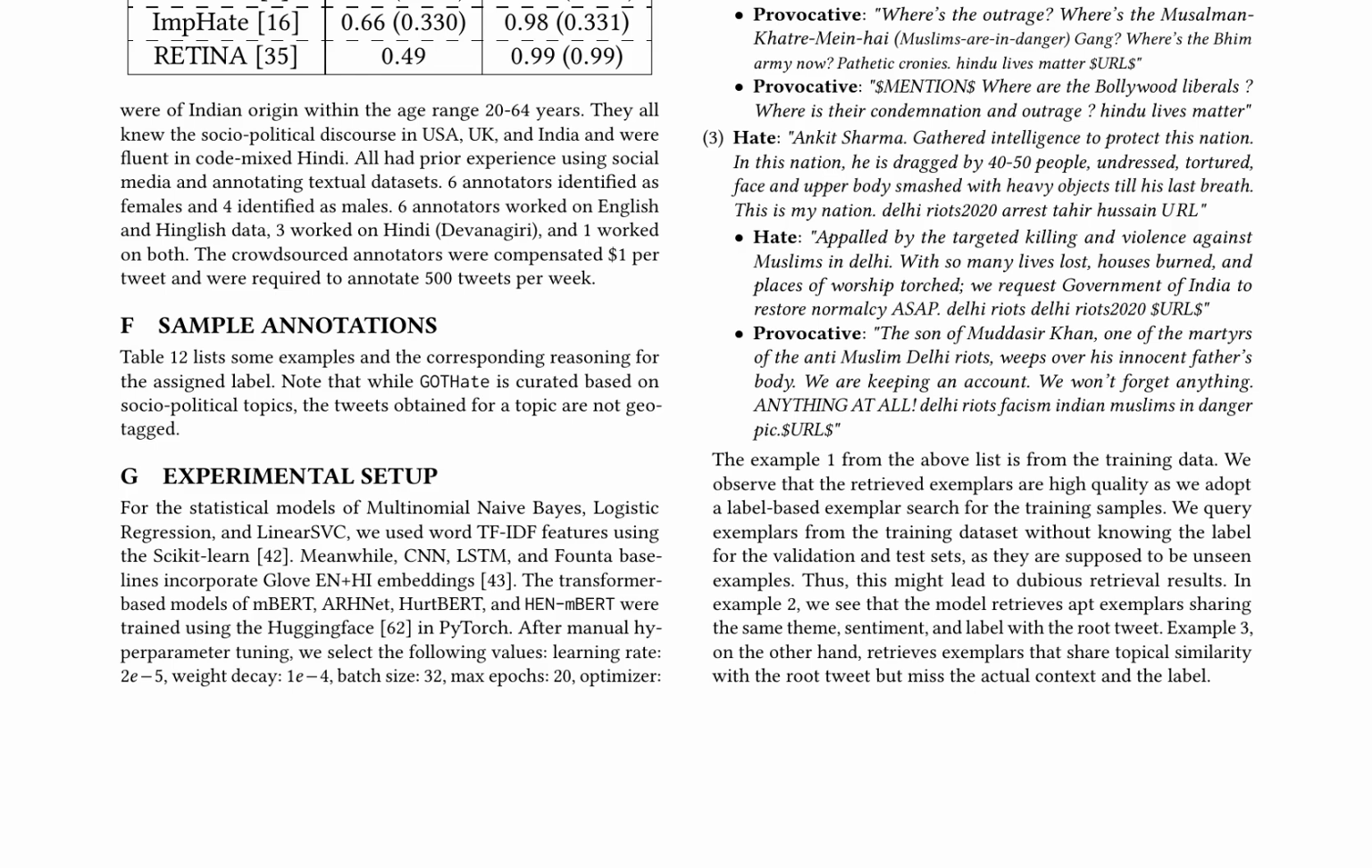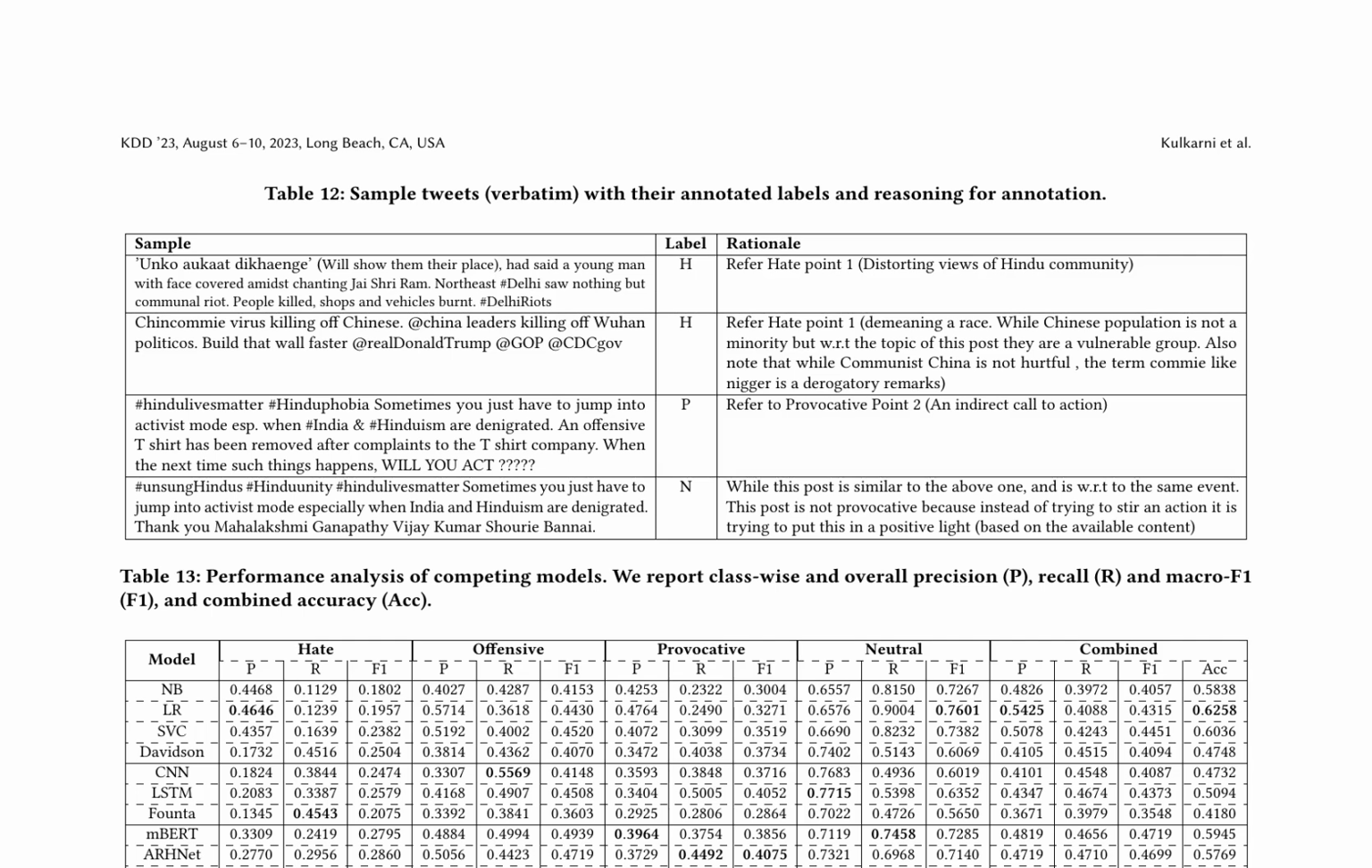Statistical models and deep learning models are used, achieving a macro F1 score above 70% on the validation set. This analysis presents a comprehensive overview of the Got Hate dataset, its annotation process, and model performance, emphasizing the significance of contextual understanding and high-quality exemplars for hate speech detection. The performance analysis of competing models in hate speech detection emphasizes the importance of contextual information.